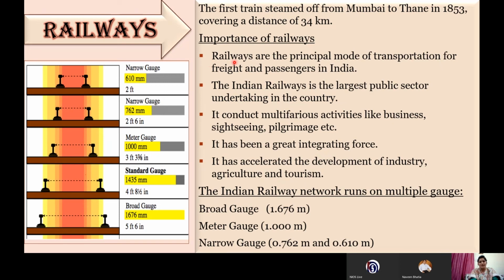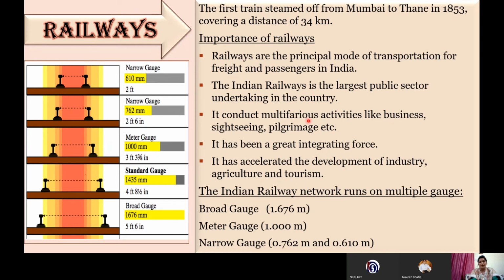So railways play a very important role in transporting these goods and passengers. As you know, Indian Railways is the largest public sector undertaking. Due to decentralization, there are various sectors which have been going to the private sector. But Indian Railways is the largest public sector undertaking in India, it conducts multifarious activities. The main purpose of railways is not just to transport goods and people from one place to another place.